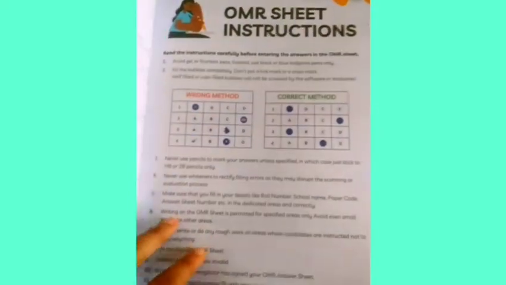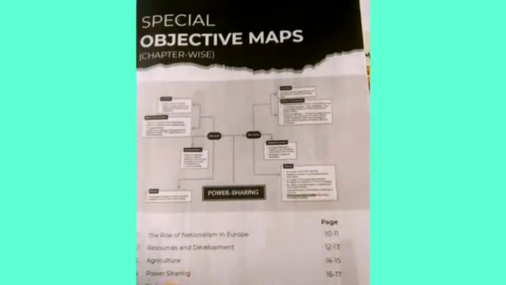You won't get the solutions, however you will get a QR code which you can scan to get the solution, and also there are 2 other sample papers, but they're not in the book. You have to scan the QR code, and then we have the evaluation chart and everything. And we have the objective maps.